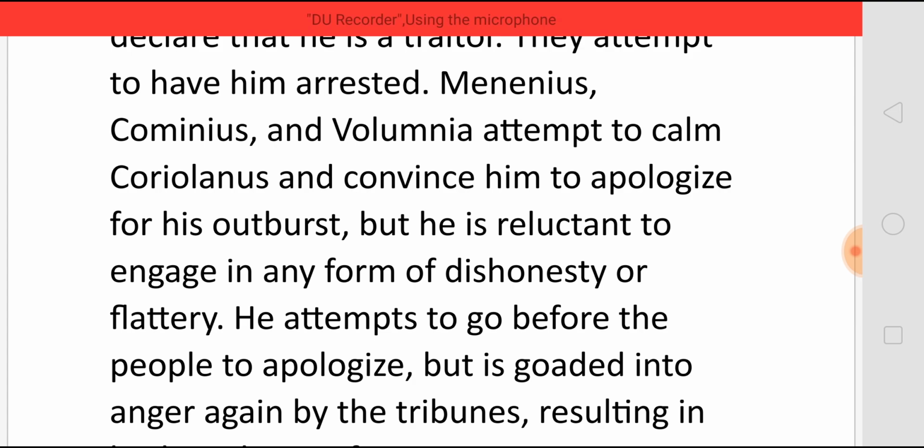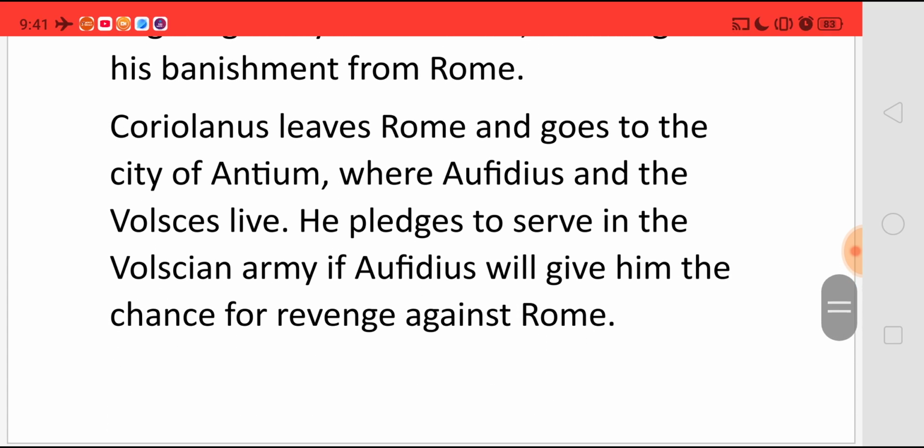Minucius, Cominius, and Olympia attempt to calm Coriolanus and convince him to apologize for his outburst, but he is reluctant to engage in any form of dishonesty or flattery. He attempts to go before the people to apologize, but is goaded into anger again by the tribunes, resulting in his banishment from Rome. Coriolanus leaves Rome and goes to the city of Antium, where Aufidius and the Volscians live.